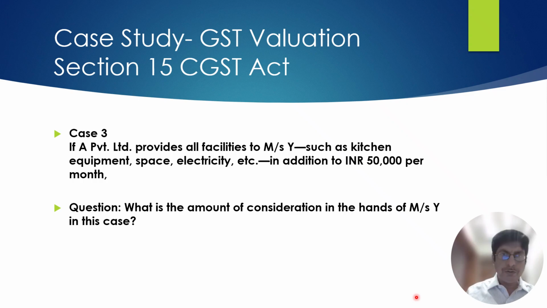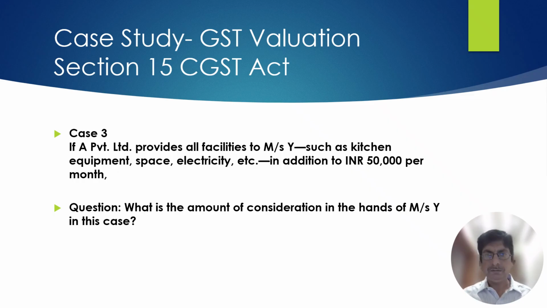So a notional value of rent, of that floor rent, that furniture, kitchen equipments is not to be added to arrive at a transaction value. Further, this 50,000 rupees per month which A Limited will pay to Y is also not to be added, because that 50,000 is not related to per plate supplied by Y. It is a lump sum amount. The calculation is not behind this 50,000. The calculation is not that if you supply 200 plates, I will pay you 50,000.